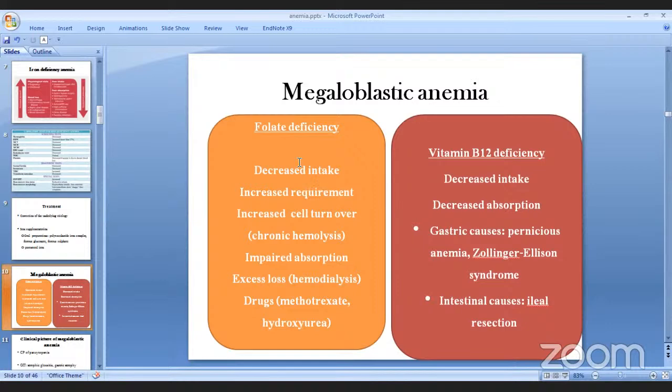And there's another one, hey, which is vitamin B12 deficiency. यसमा पनि decreased intake हुने भयो vegans-हरुमा, vegetarians-हरुमा, हैन, हुन सक्छ. So decreased absorption, hey, decreased absorption. So there is something very interesting over here.